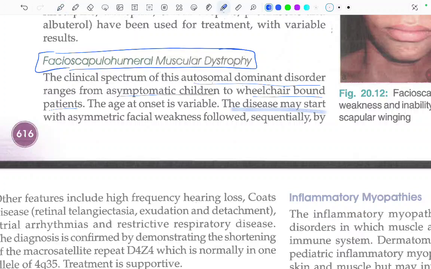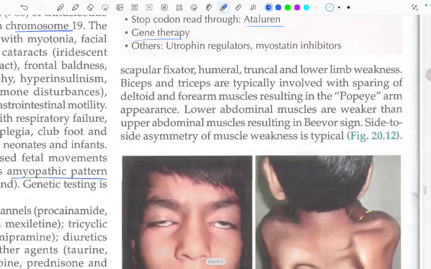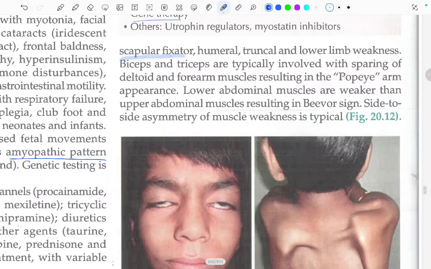The disease may start with asymmetric facial weakness followed sequentially by scapular fixator, humeral, truncal, and lower limb weakness. Biceps and triceps are typically involved with sparing of the deltoid and forearm muscles, resulting in the porpoise arm. Porpoise arm appearance will be seen in it. Okay.